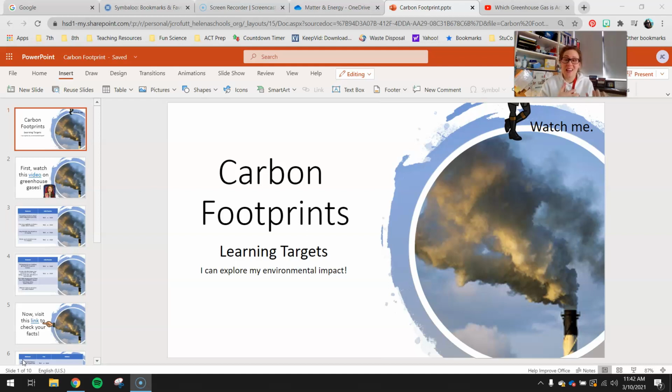Today, we're going to take that knowledge about carbon a little bit further, and we're going to talk about our carbon footprint. Those of you who have maybe heard about a carbon footprint before, or have never heard about it before, basically what you are going to learn is that your carbon footprint is your environmental impact. So you as a human being, what environmental impact are you having right now? And in 10, 100 years down the road, what's your environmental impact that you left behind? So your learning target: I can explore my environmental impact.